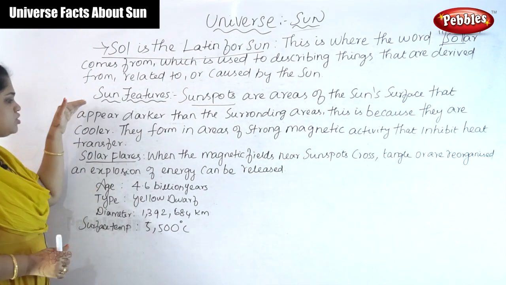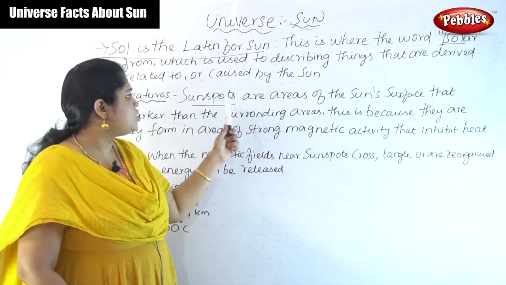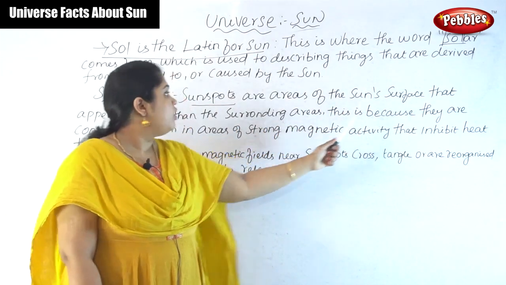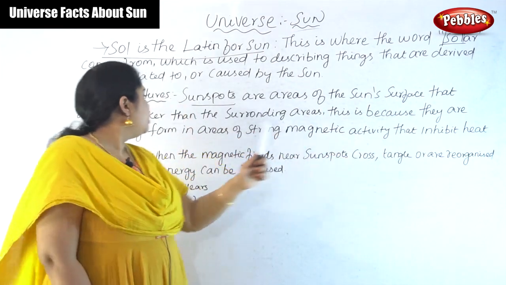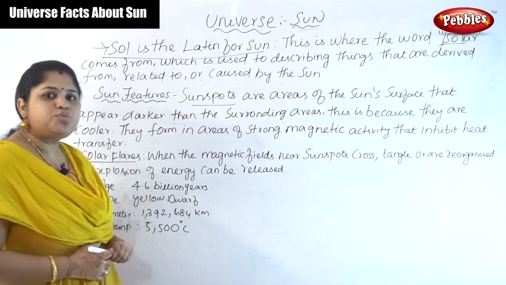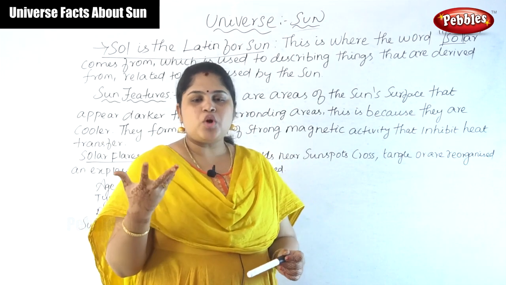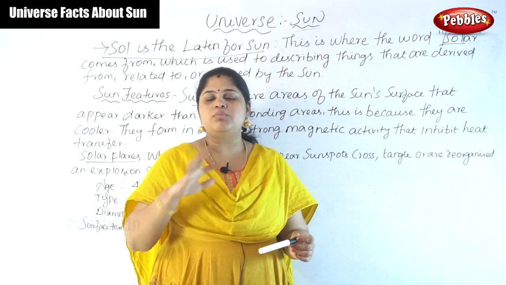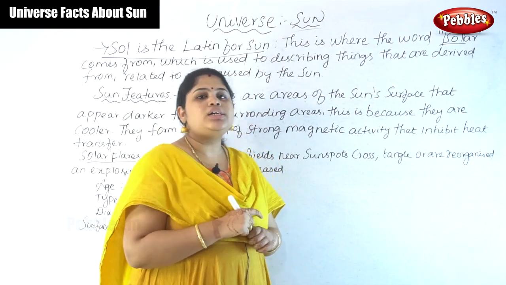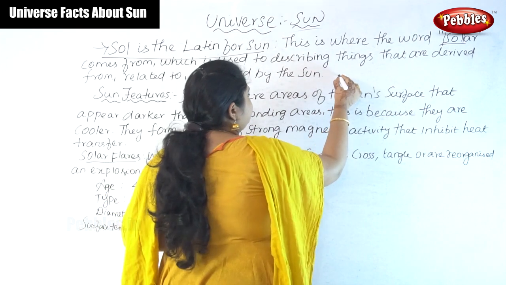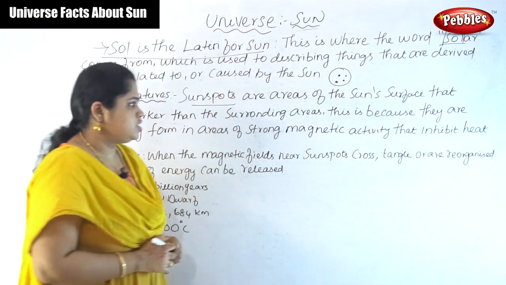Next, we are going to see the features of the sun. The first point is sunspots. Sunspots are areas of the sun's surface that appear darker than the surrounding area. This is because they are cooler. Sunspot doesn't mean the sun will be in some spot. It's not that. Sunspot means there is no sun at all there. It will be cooler, so sometimes the sunspot will appear like a dark color. It's like this one. This is a sunspot.